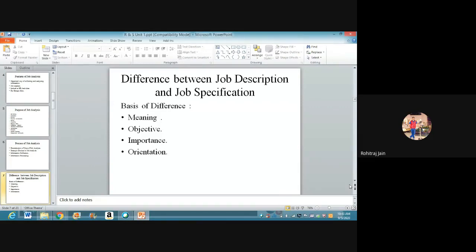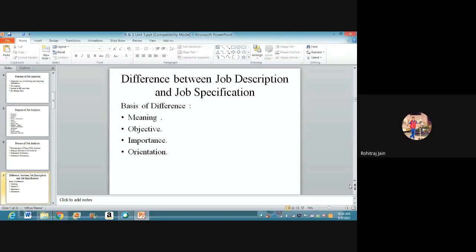Then the second parameter is objective, so that I can differentiate between JS and JD. First, I'll explain job description. The objective of job description is it helps the organization to gather data related to a particular job so that it can be advertised. Please remember, the objective of JD, it helps the organization to gather data related to a particular job so that it can be advertised. Whereas job specification, it helps the candidates to find out whether they are eligible to apply for a particular job position or not.